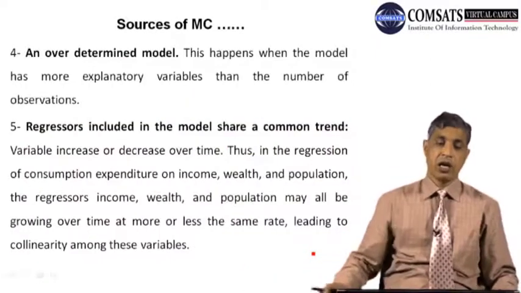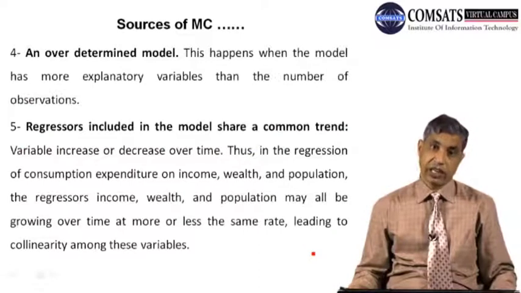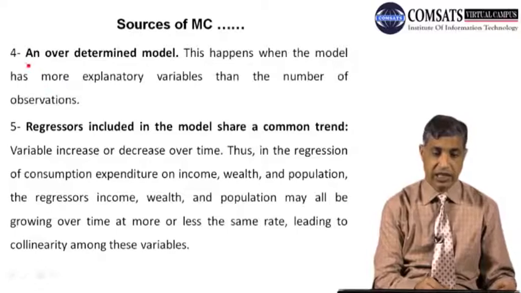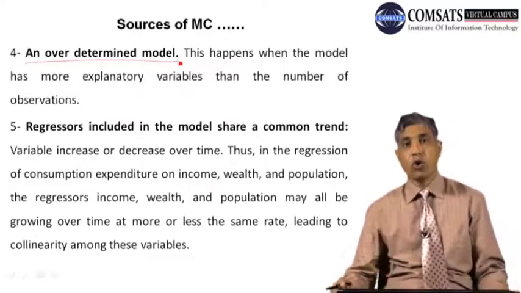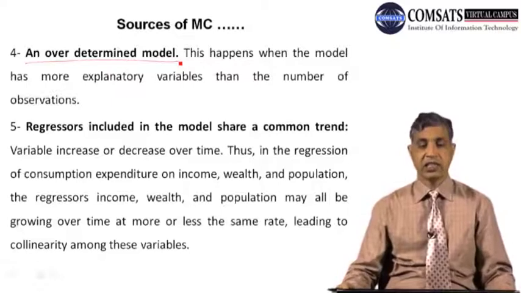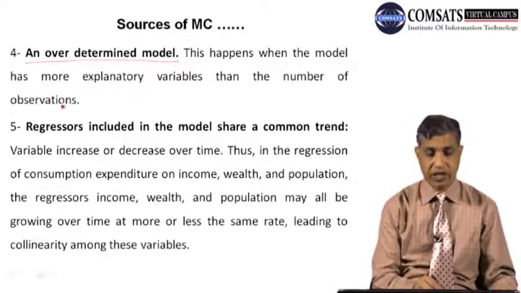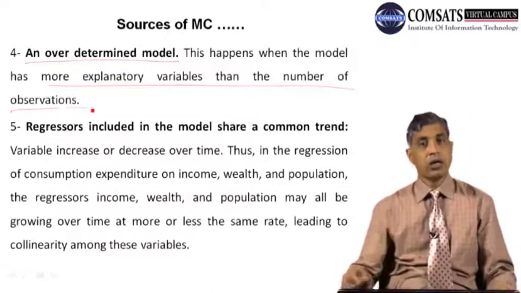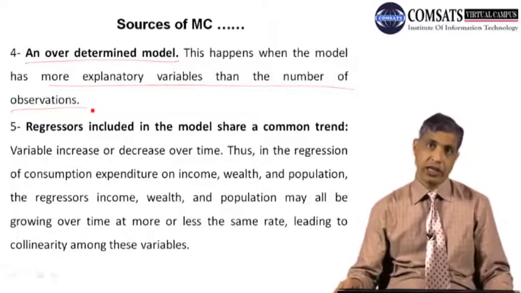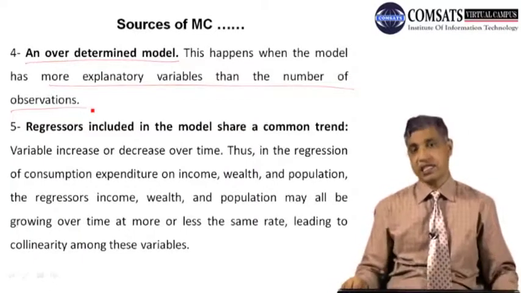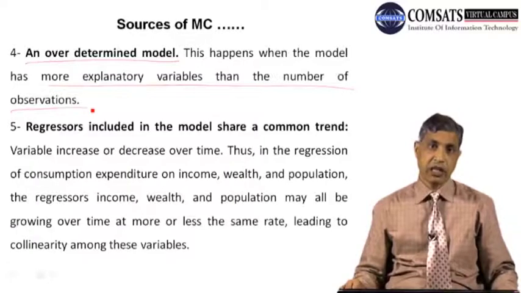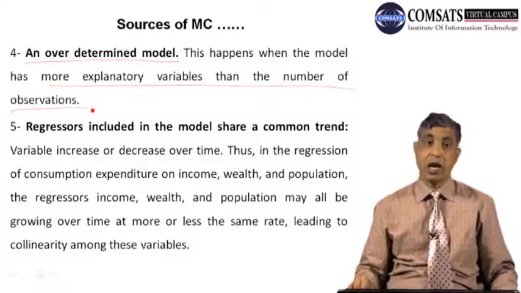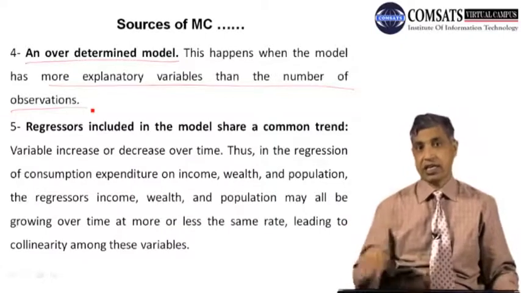The fourth source from which multicollinearity can come is an overdetermined model. This happens when the model has more explanatory variables than the number of observations. It happens particularly in medical studies. For example, if a patient comes, the number of patient observations is small, but many factors can affect their disease.